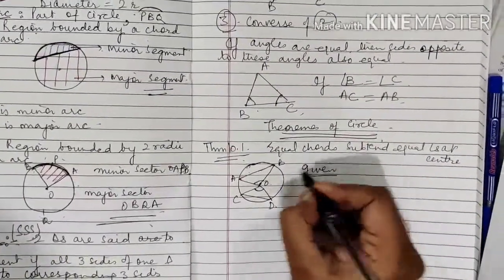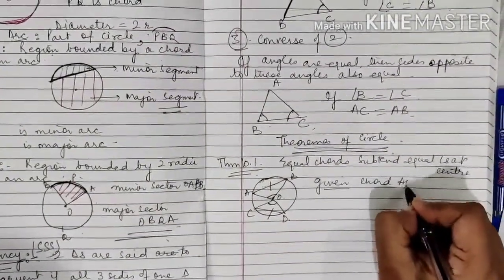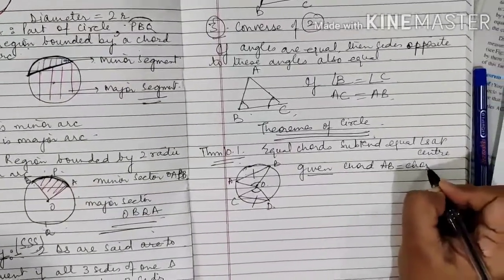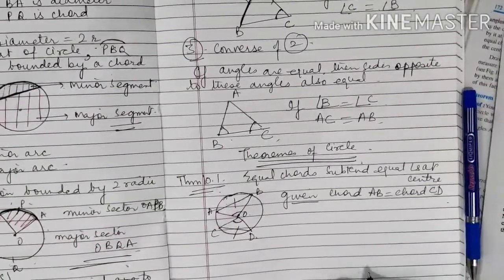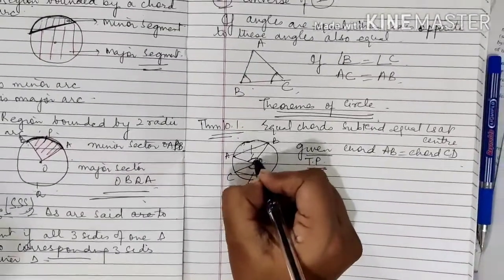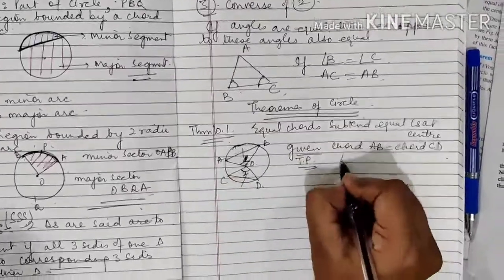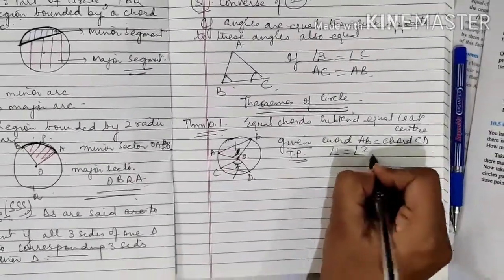Now what is given? Chord AB is equal to chord CD. Right? Chord AB is equal to chord CD. What is to be proved? To prove, let us mention this angle as 1 and this as 2. To prove angle 1 equal to angle 2.